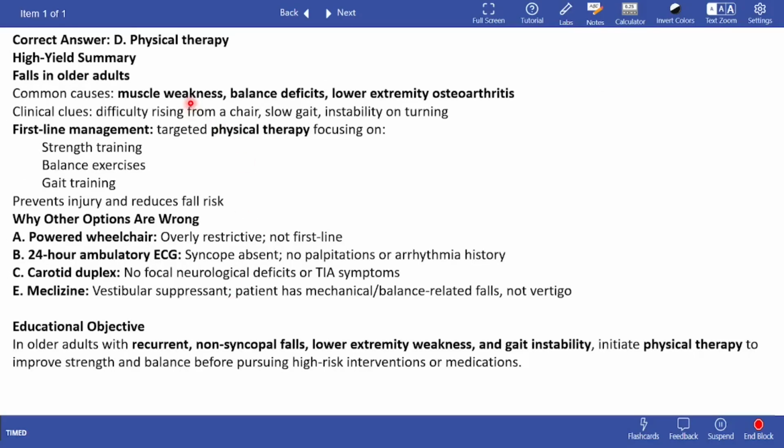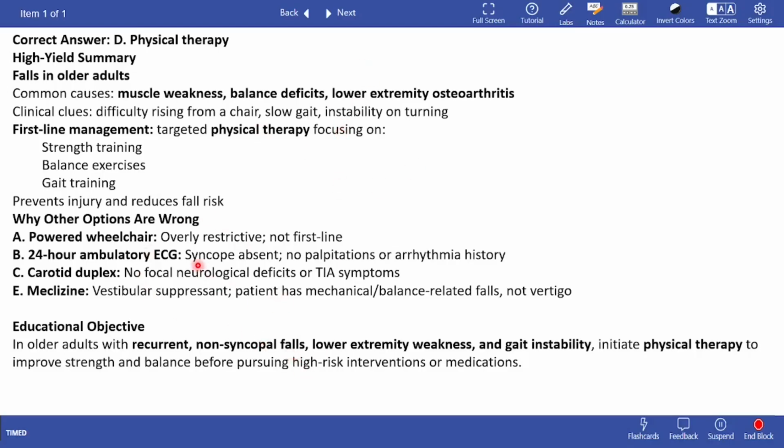Physical therapy. So the best way to prevent falls in older adults is to do physical therapy. Common causes are muscle weakness, balance deficits, lower extremity osteoarthritis. The first line management is targeted physical therapy, focusing on strength training, balance exercise, and gait training. These three should be included in the physical therapy that you are recommending.